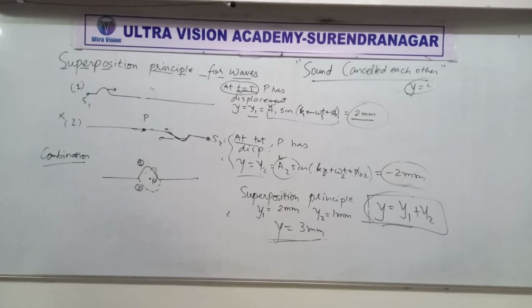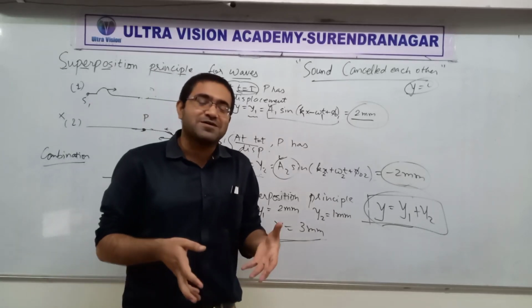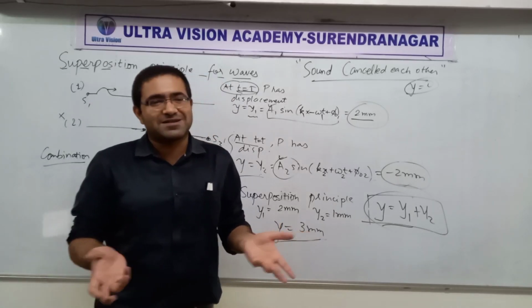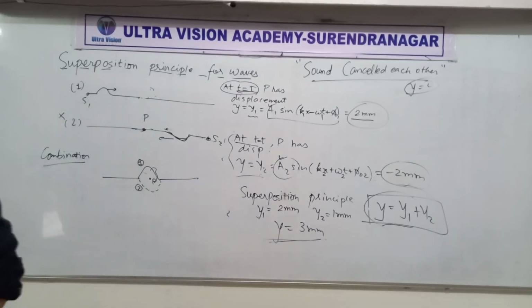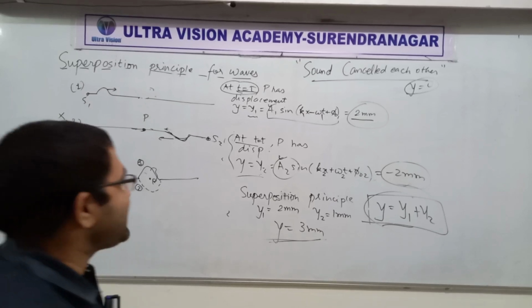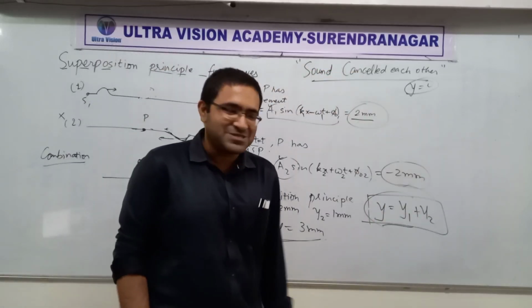Think about it. Let's say from one side there is one speaker, from the other side there is another speaker playing sound, and if you stand at a particular spot, you don't hear anything. Well, you never know. Nature is very mysterious. Think about what I told you right now. Can sound cancel each other?